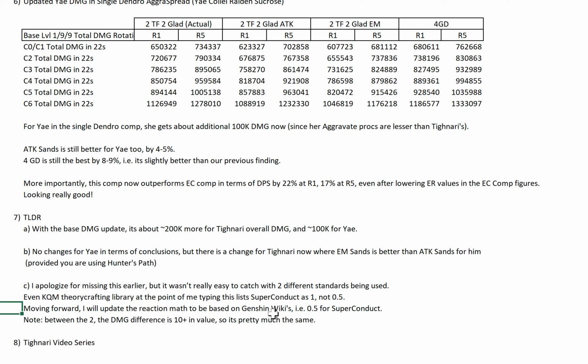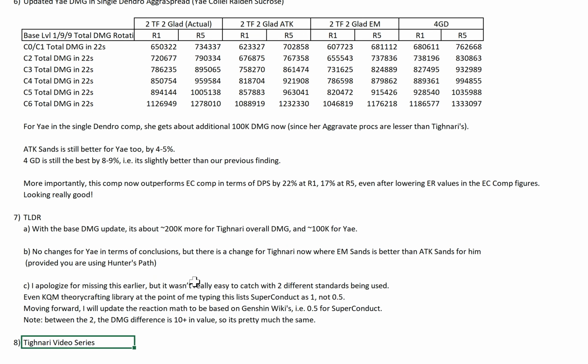To be honest, unless they come up with a new reaction, this doesn't really matter. But between the two, I can tell you the damage difference is only about 10 plus in absolute flat value. So it's the same, the two different methods of calculating. It's just that you need to be careful what the reaction multiplier figure is between the two. That's all. Alright?